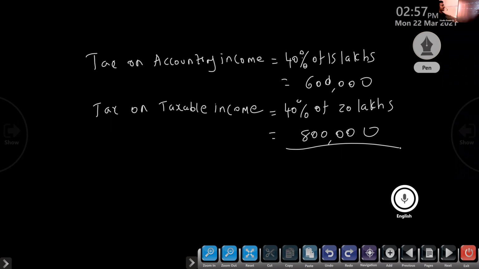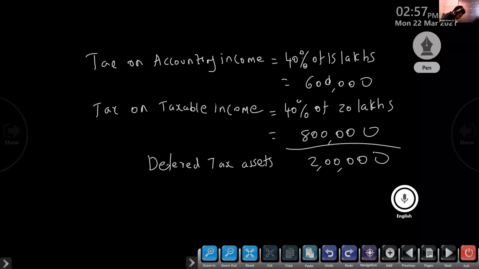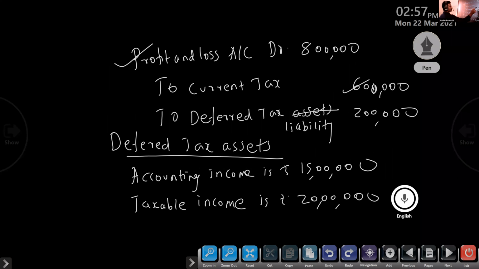So already we created 8 lakh, but tax is only 6 lakh. So that is deferred tax assets, that is 2 lakh. So here you have to look at how much tax we created. Only that we will write as current tax, meaning how much tax we created.